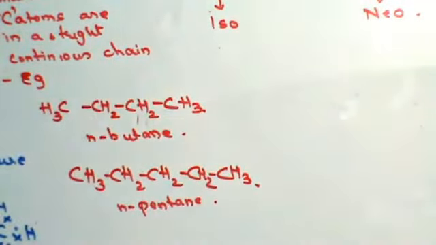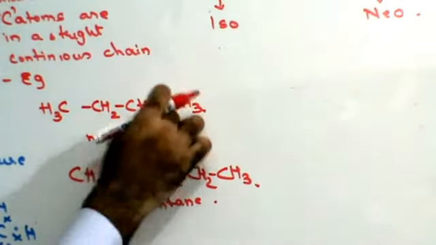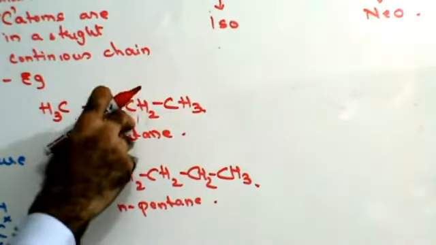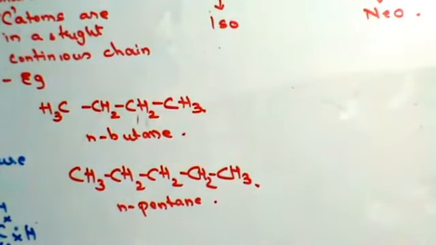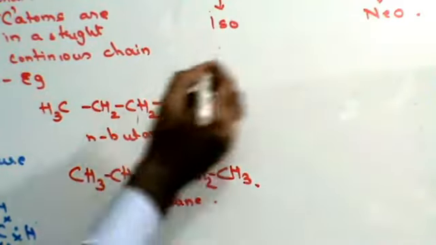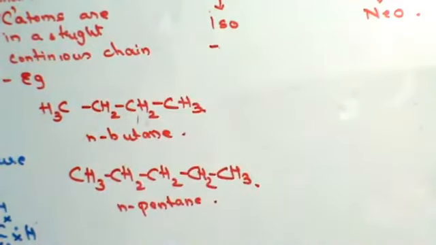1, 2, 3, 4. Either. Now, if I consider this as first carbon atom, this is my second carbon atom. On the second carbon atom, if I have a branch and if that branch contains an alkyl group, what is the alkyl group? CH3. Then that is called an isostructure, right? So isostructure, I'll show you the example first. Let me write the definition.